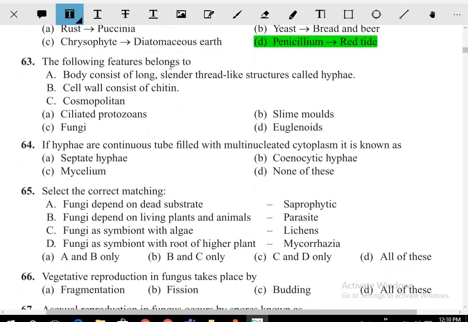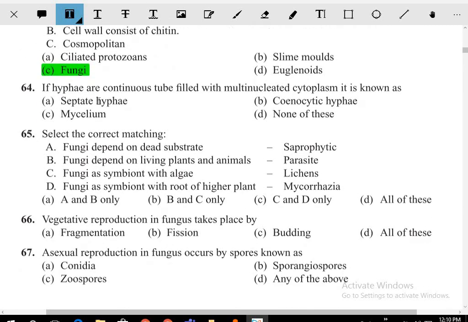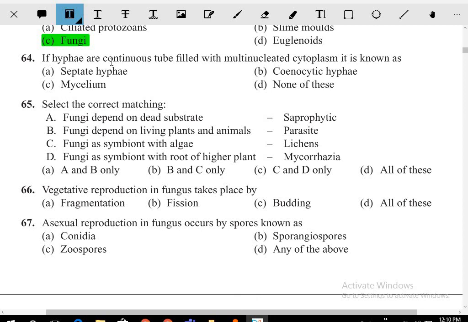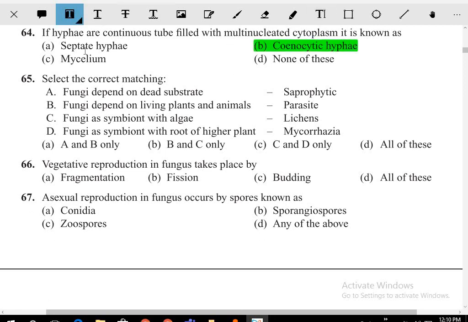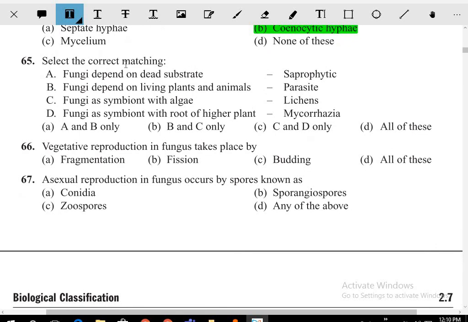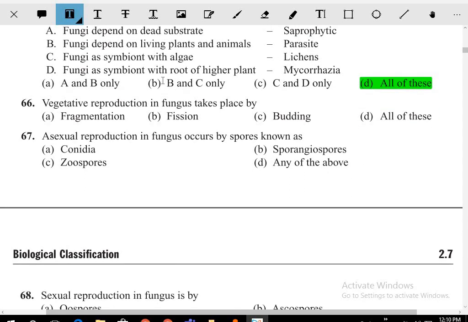Penicillin and red tide. Which of the following features belongs to the fungi? If a hypha is a continuous tube filled with multinucleated cytoplasm, then it is known as coenocytic hyphae. Select the correct matching. So the answer is all of this, because saprophyte fungi depend on the dead substance, parasite fungi depend on the living plants. Fungi are symbiotic with algae, and with the roots of the higher plant. This is all correct.